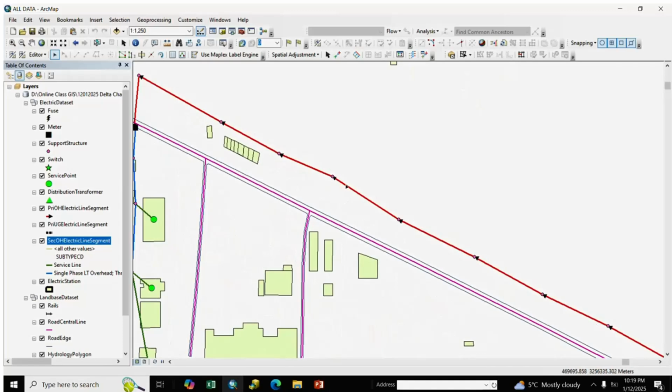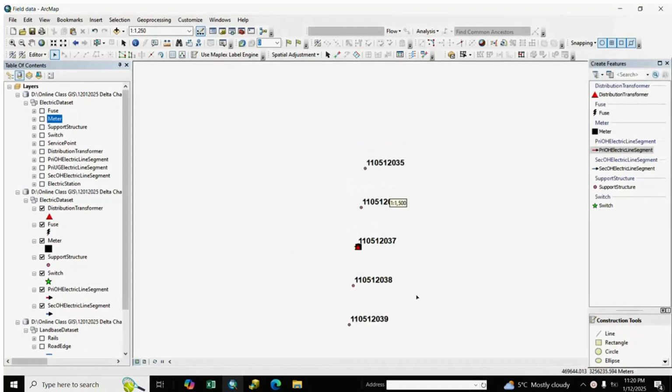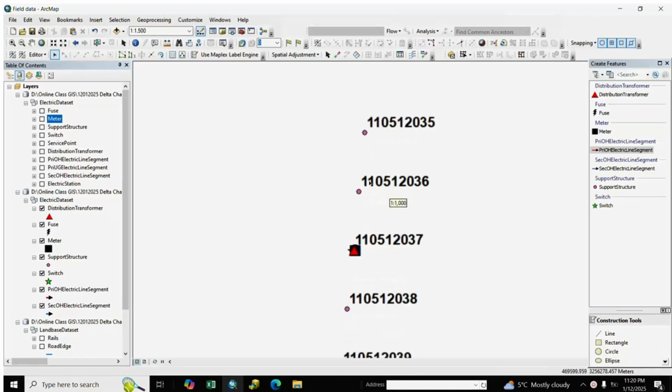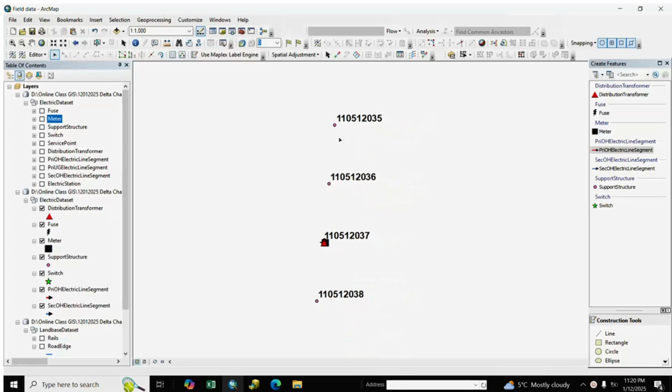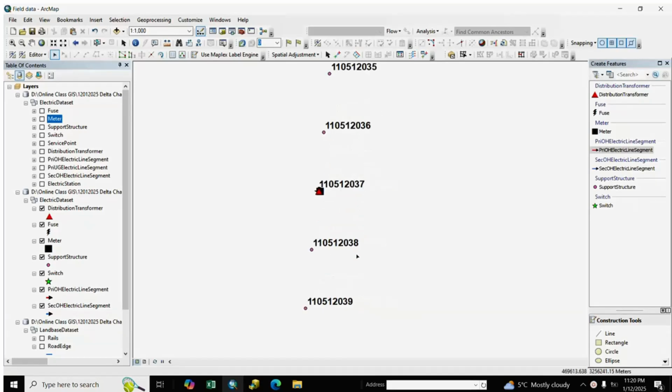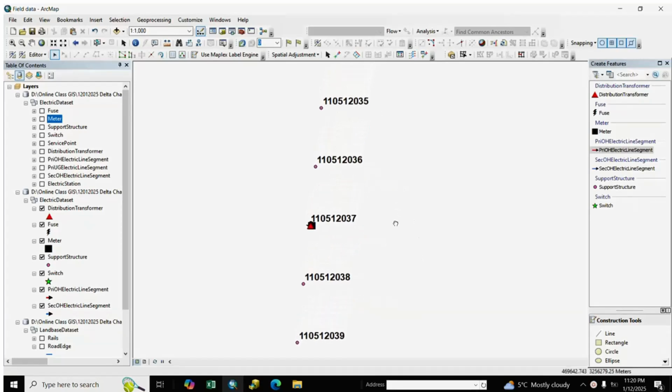If you want to delete, here is our GPS data that we collected in the field. After collecting in the field, we convert it into shape file and GDB file. You see here the points: support structure points 35, 36, 37, 38 and 39, here is 54 and one DT data, and we make an insert file.